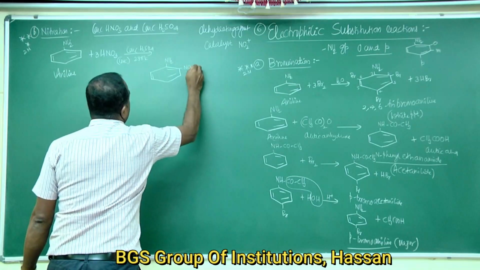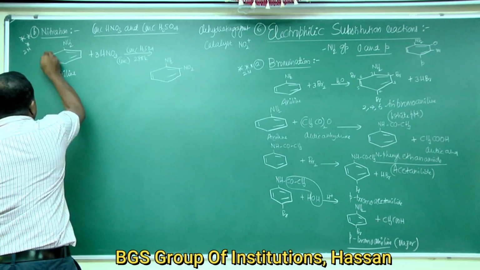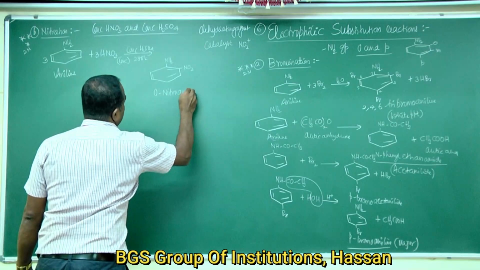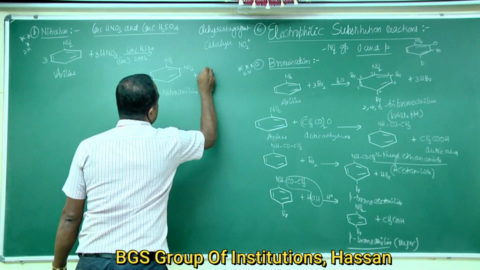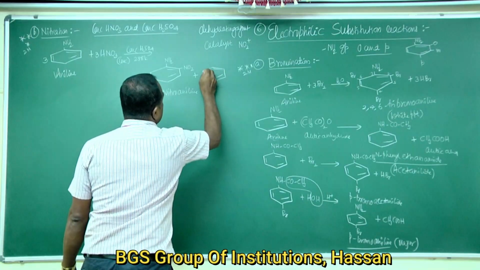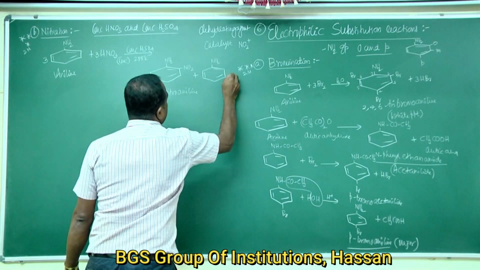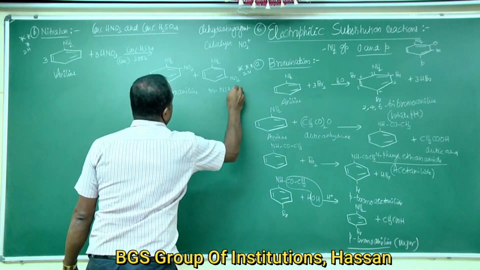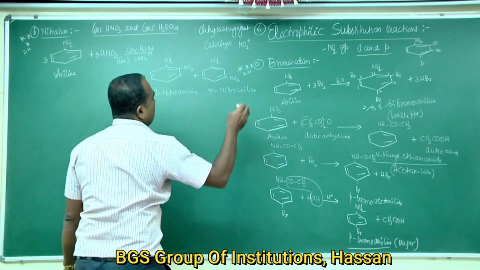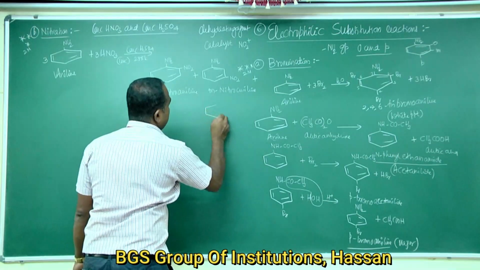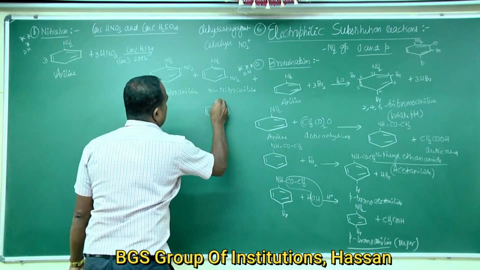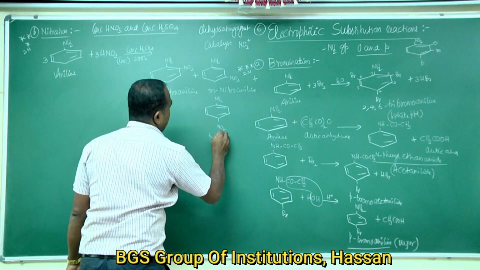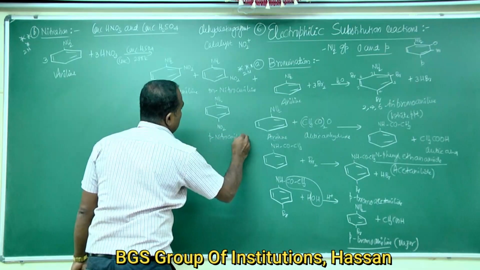The benzene ring connected to NH2 with NO2 at the ortho position is ortho nitroaniline, plus the benzene ring connected to NH2 with NO2 at the meta position, which is meta nitroaniline, plus para nitroaniline.